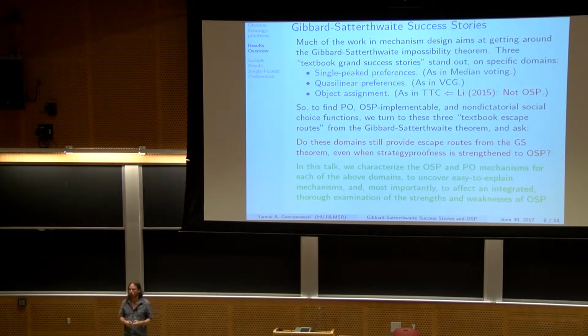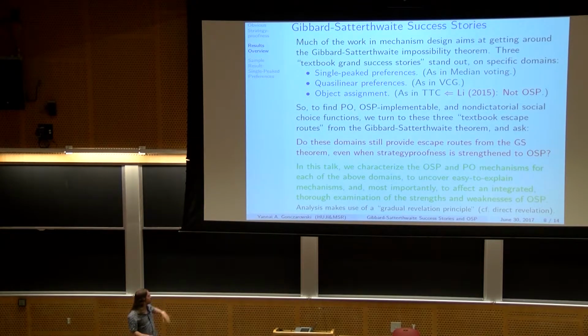First of all, to see whether we uncover any useful mechanisms whose strategy proofness is very easy to explain. And the second reason, and arguably the more important one, is to carry out an integrated examination of the strengths and weaknesses of the definition of obvious strategy proofness itself. We're going to see whether it gives us results that we would colloquially call obviously strategy proof.